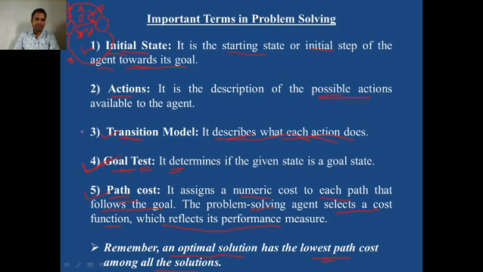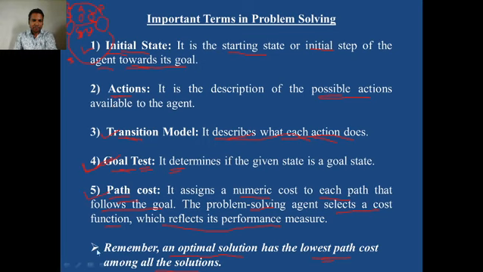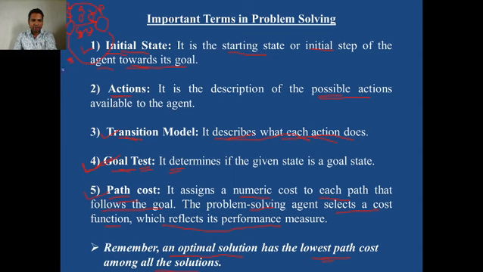How many solutions are there? The first route is one solution, the second route is the second solution, and the third route is the third solution. Solution for what? Solution for reaching the destination, the goal state. Now based on this previous problem, consider this as our problem: reach from Sangamner to Pune.